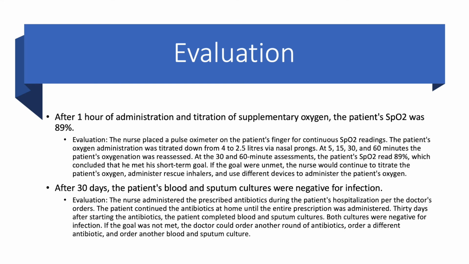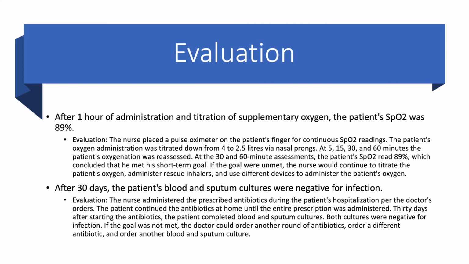Evaluation: after 1 hour of administration and titration of supplementary oxygen, the patient's SpO2 was 89%. The nurse placed the pulse oximetry on the patient's finger for continuous SpO2 readings. The patient's oxygen administration was titrated down from 4 liters to 2.5 liters via nasal prongs. At 5, 15, 30, and 60 minutes, the patient's oxygenation was reassessed. At the 30 and 60-minute assessment, the patient's SpO2 read 89%, which concluded that the patient met his short-term goal.